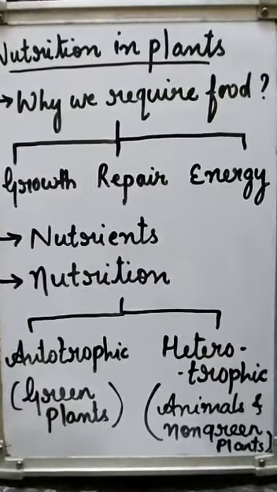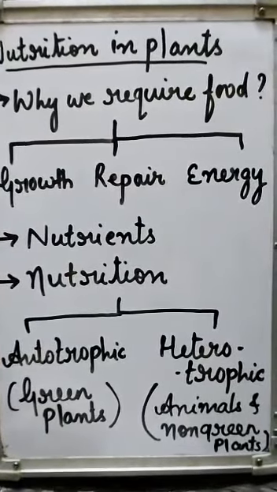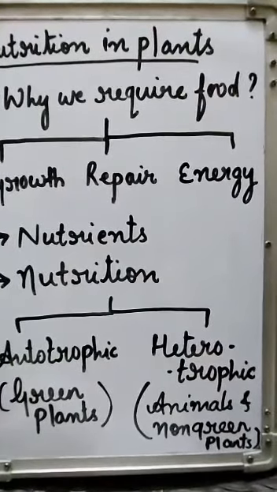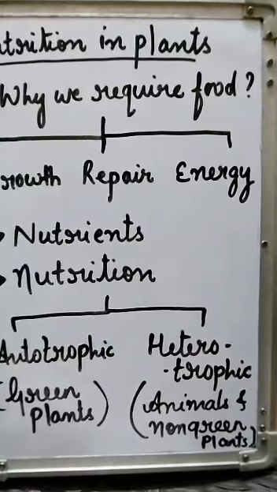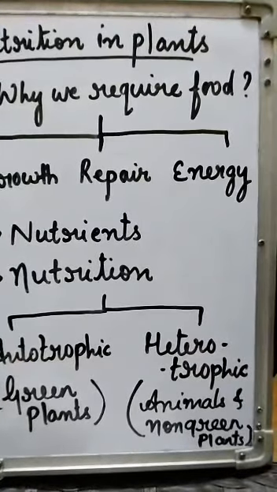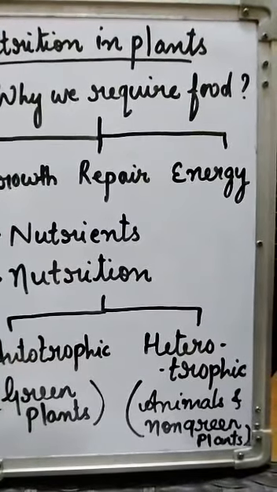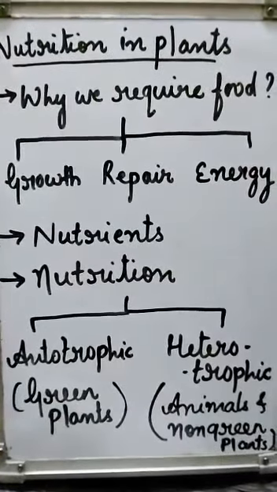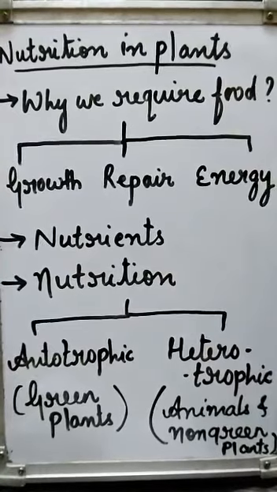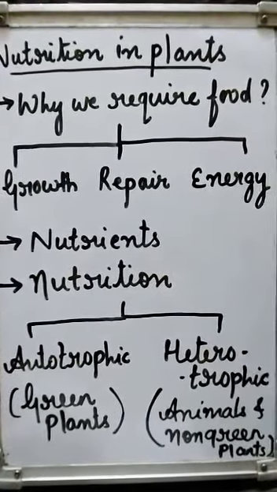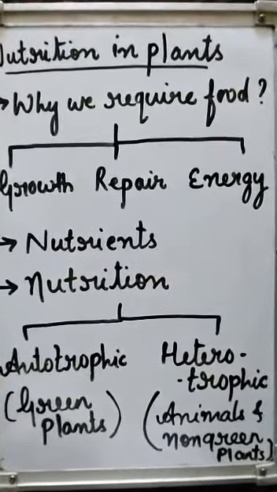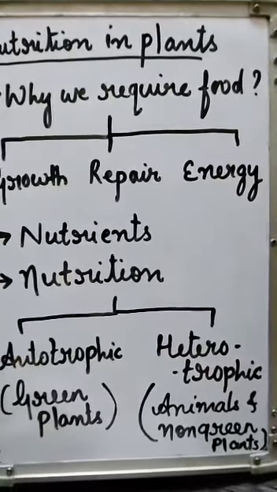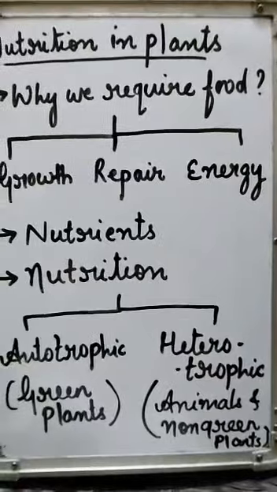So, we can define nutrient as the components of food that are necessary for our body, for example, carbohydrates, proteins, fats, vitamins, and minerals. And the process by which we take in food, that is through our mouth, and its utilization by the body is known as nutrition.